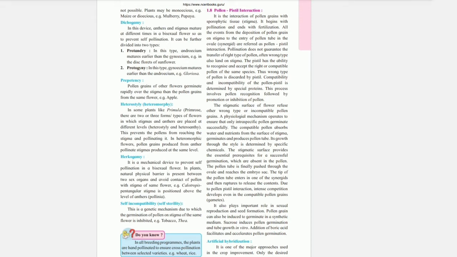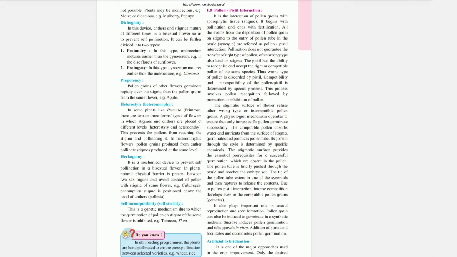Heterostyly or heteromorphy. In some plants like Primula, primrose, there are two or three forms or types of flowers in which stigmas and anthers are placed at different levels. This prevents the pollen from reaching the stigma and pollinating it. In heteromorphic flowers, pollen grains produced from anthers pollinate stigmas produced at the same level.